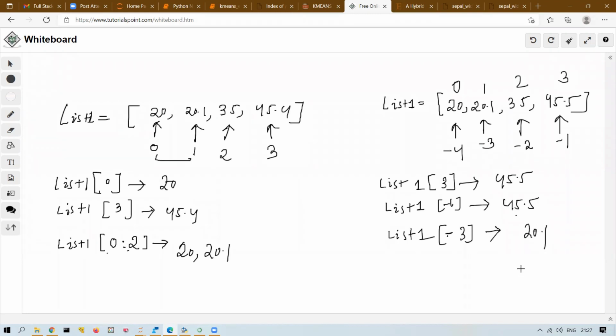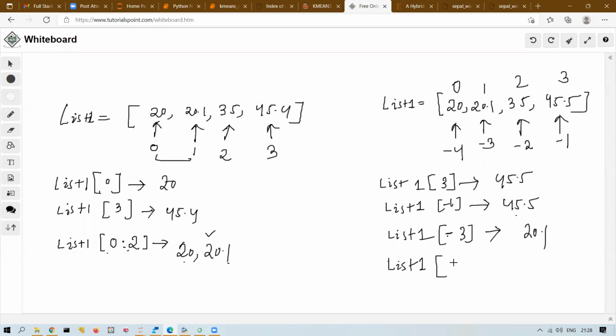So individual elements you can extract, right? Now my question is, let's say I want to extract 20 and 20.1, but using negative indexing. Anyone wants to try? What to write? List 1 of minus 3 colon minus 5. Colon minus 3. Colon, leave it.